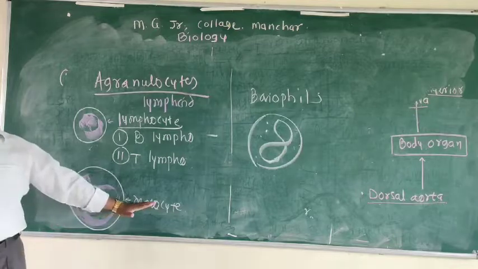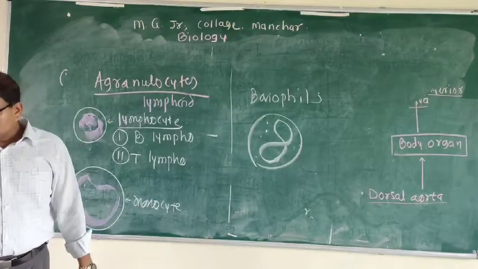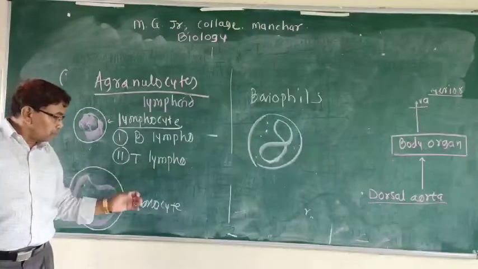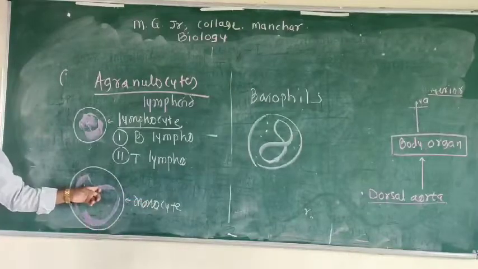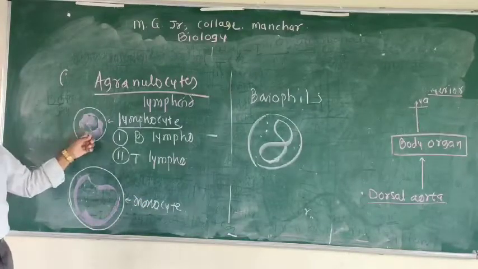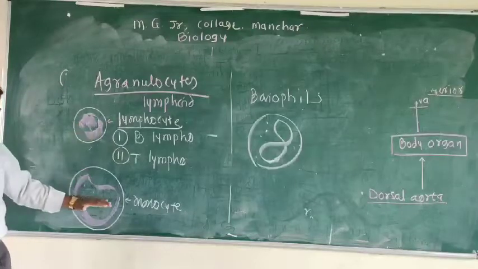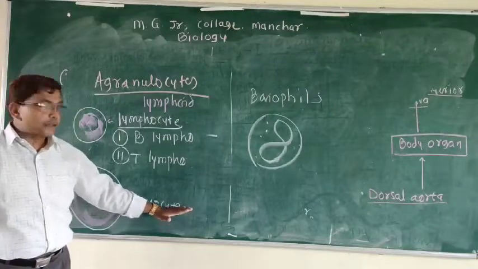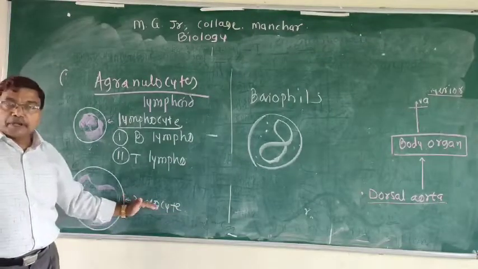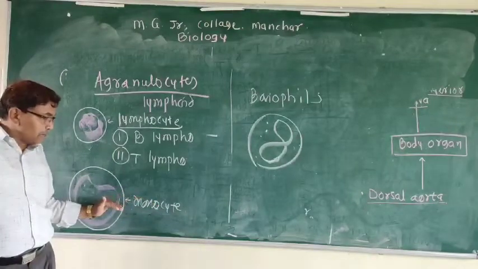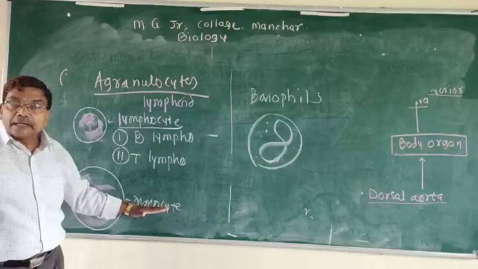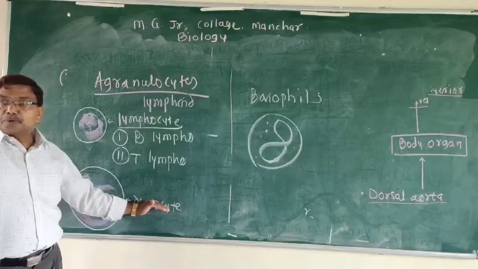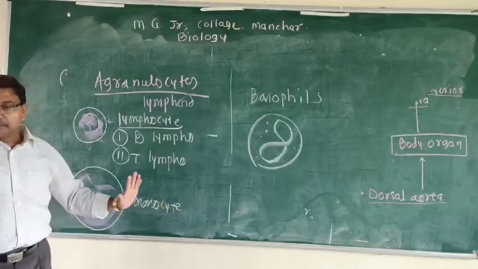Then about monocytes, these are the largest cells. These are spherical in shape. Their number is about 25 to 30% of total WBC count. Their nucleus is kidney shaped. These monocytes become macrophages at the time of injury or infection. They handle foreign material by phagocytosis. At the same time, they also clean up our body by eating up the cell debris produced at the time of infection. So they are important.